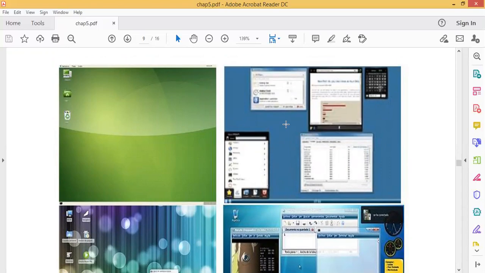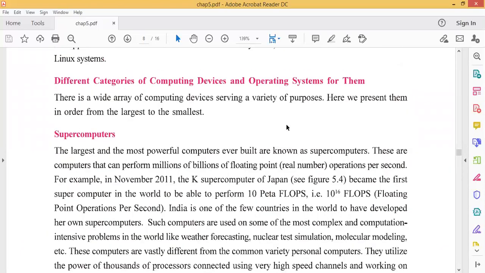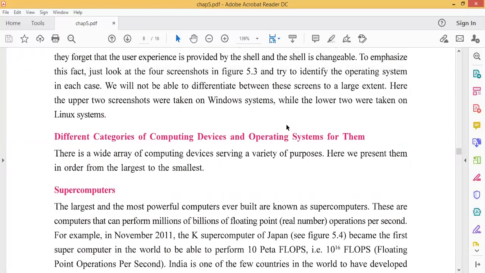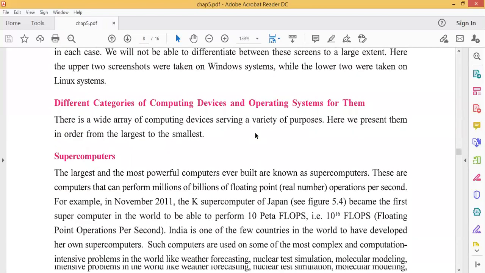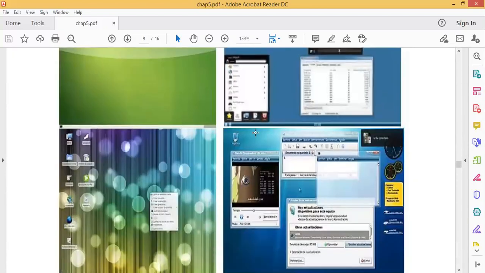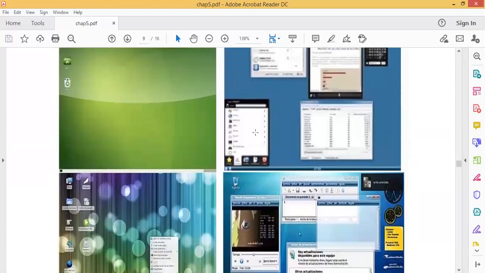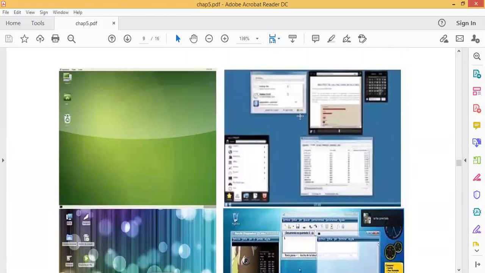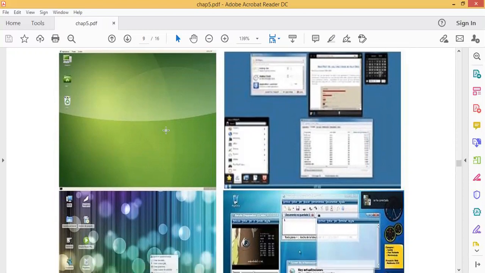As explained, the upper 2 screenshots were taken on Windows while the lower 2 were taken on Linux. Graphical user interface. What do you mean by graphical user interface? We are able to work with the help of pictures. When you want to create a folder, right click and create a folder. You understand this is a folder.